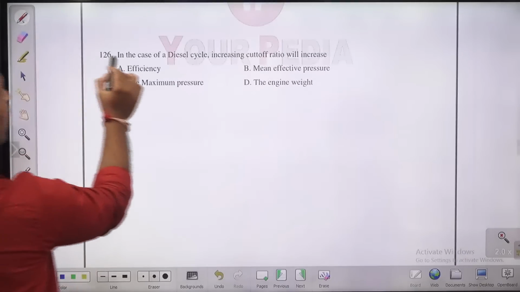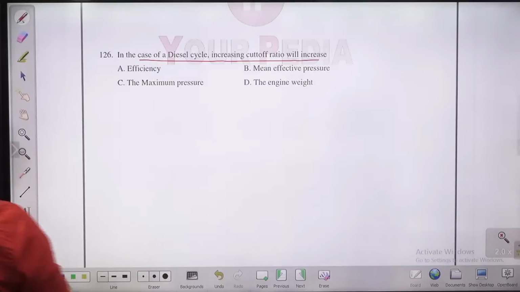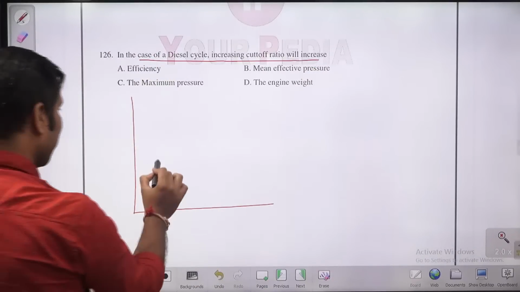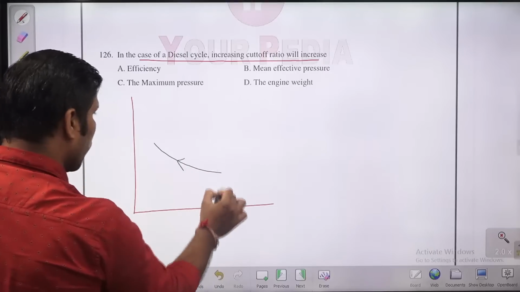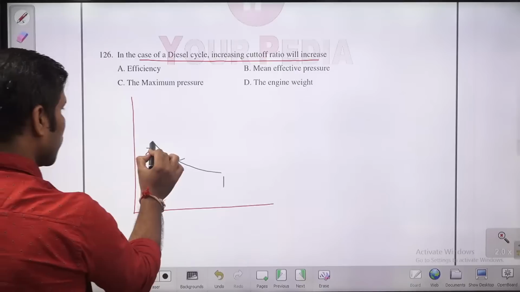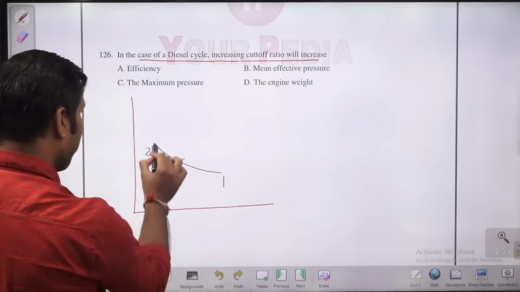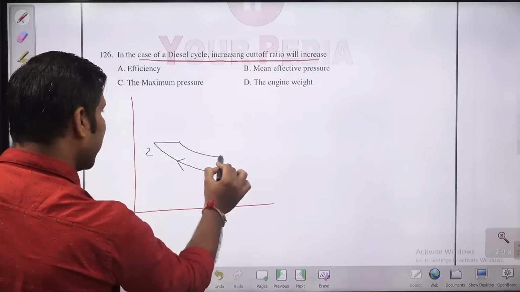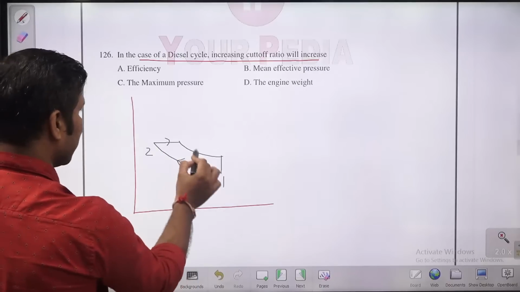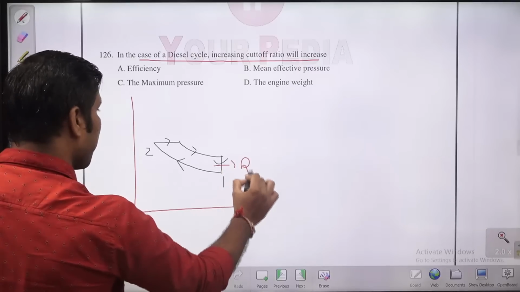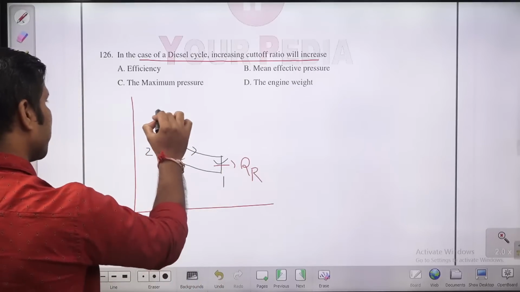In the case of a diesel cycle, increasing the cutoff ratio. You know, guys, in a diesel cycle, if you draw the cycle diagram: isentropic compression 1 to 2, then constant pressure heat addition, isentropic expansion, and then constant volume heat rejection. So this is a diesel cycle. This is heat rejection, this is addition.